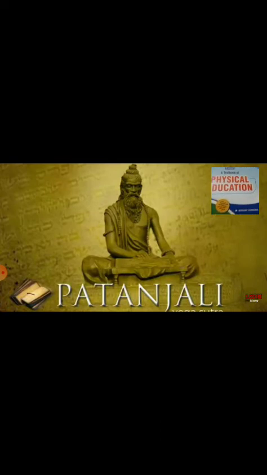These were followed by the sages and rishis in older times, and it is very tough for people to follow them now in modern times, because today yoga is restricted only to asanas, pranayam and dhyan.